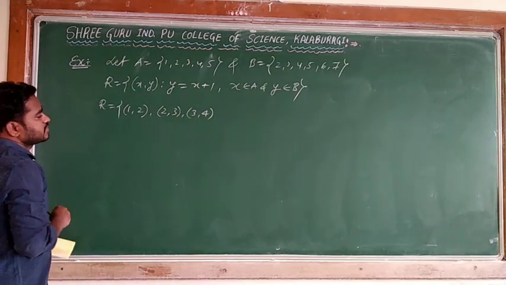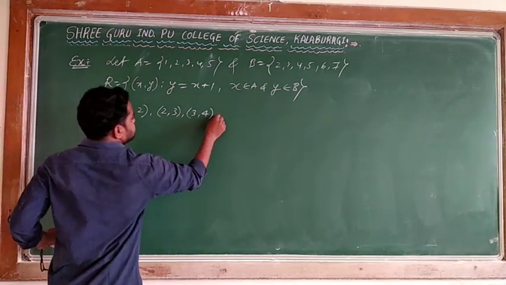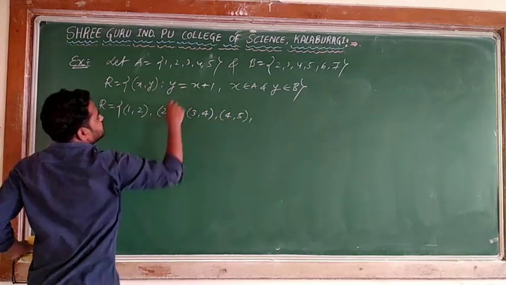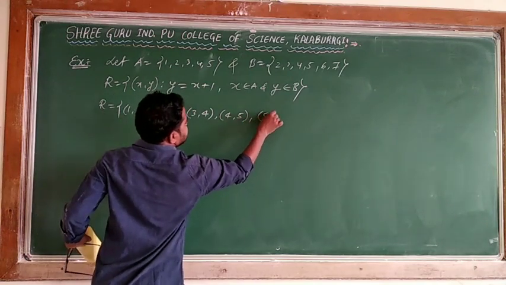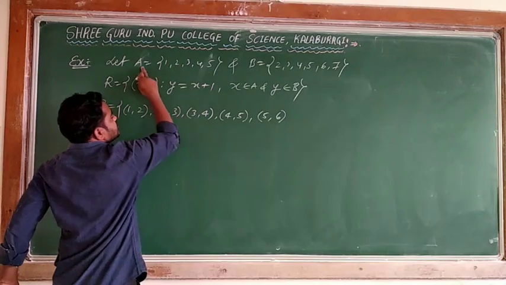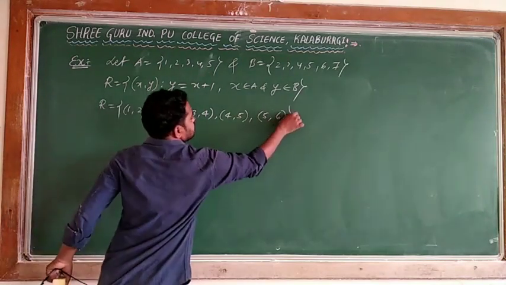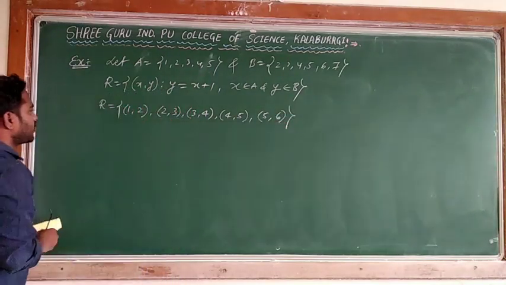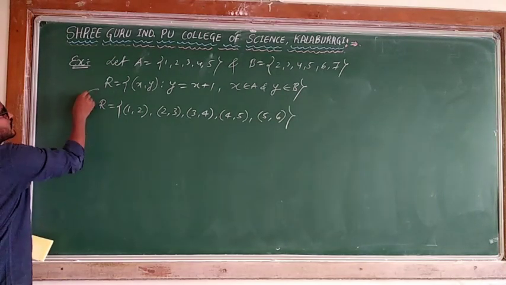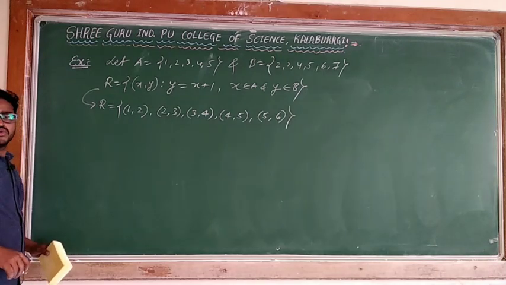X is 4, it is 5. How much can I take x? Up to 5. X is 5, y is 6. I can't take x more than that because A has only up to 5. So this one I can keep. Is this a relation? Yes. This I got from set builder to roster form.